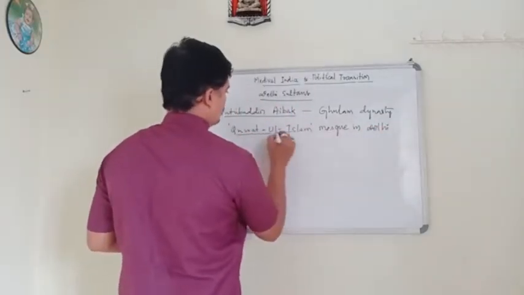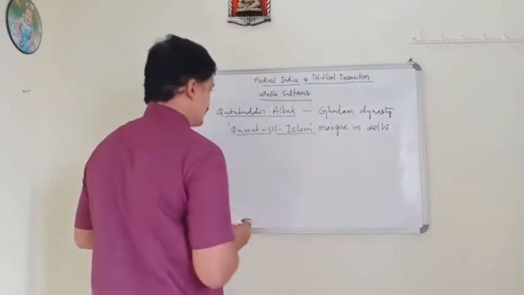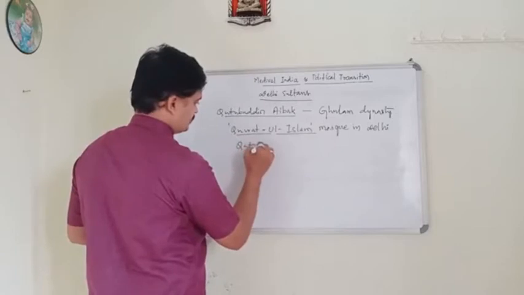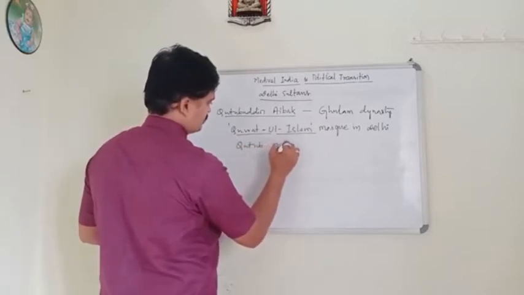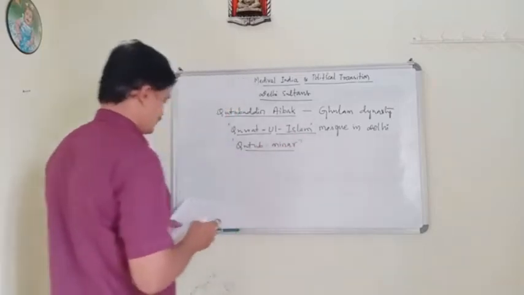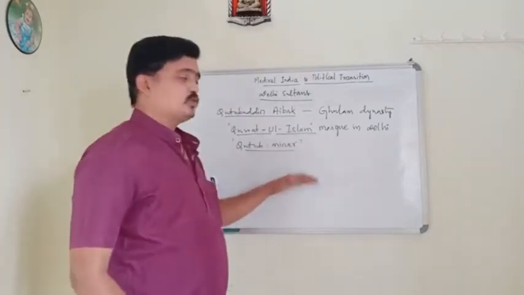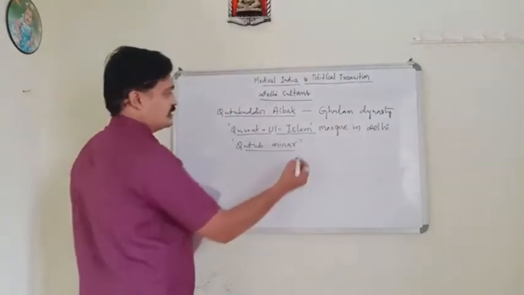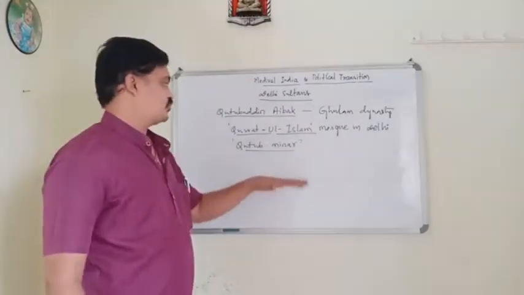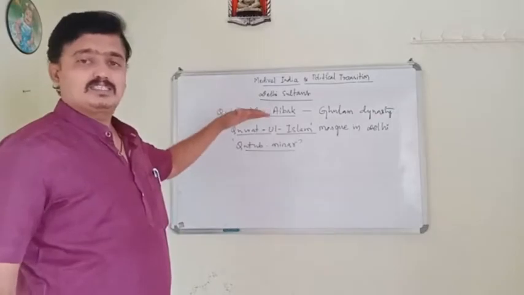The Quwat ul Islam mosque. And also he started building the Qutub Minar, but unfortunately he could not complete it, because he died before its completion.